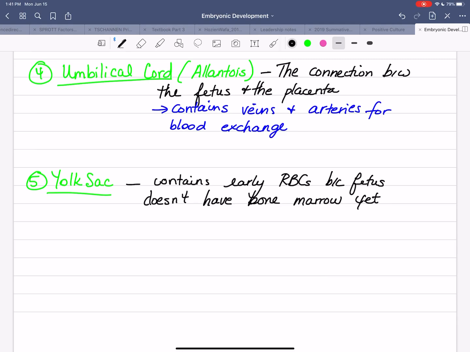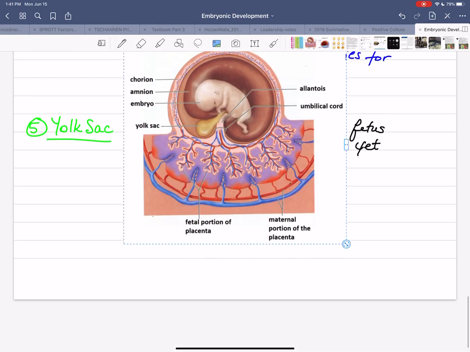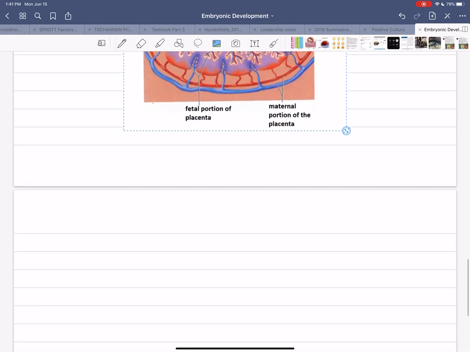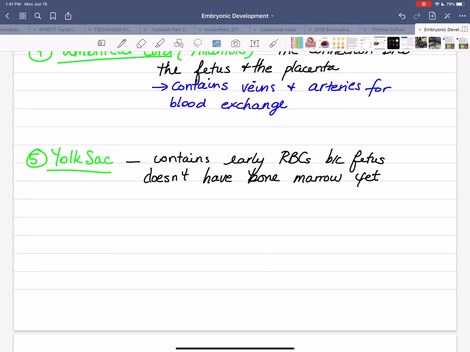And so where do I get red blood cells if I don't have a bone marrow to make them? The yolk sac will give me that first little bit of red blood cells. And then the yolk sac starts quite large. And then as the bone marrow starts to form in the fetus, the yolk sac gets shrunken. It shrinks more and more and more. Okay, so for that, now I'm going to show you. I'm going to maybe delete that and put it in the next page.